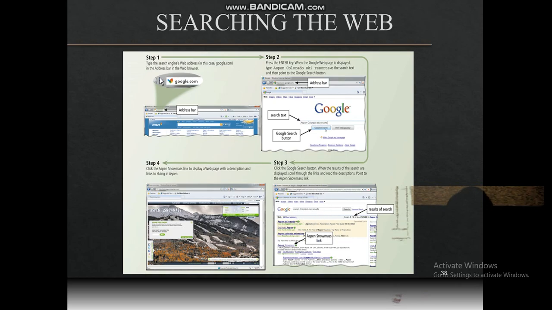This is the first step. You search Google. After you type Google into your address bar, Google will pop up. Then click on Google and it takes you to this page. On this page, there is a search text box. You can type your text here, and then click on the Google search button.